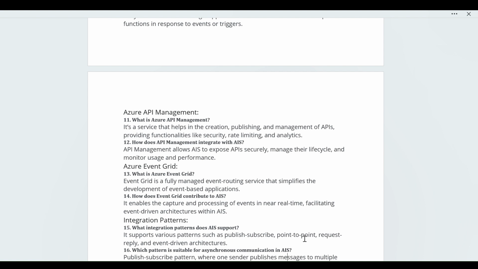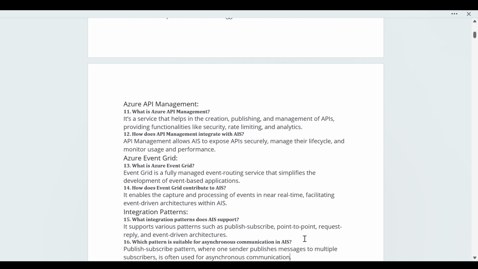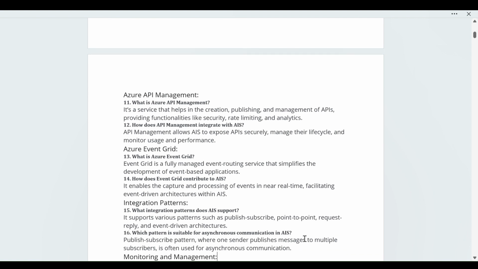Next question is about integration patterns. What integration patterns does AIS support? It supports various patterns such as the pub-sub model, I can say the publish-subscribe model. For example, if I have a YouTube channel and I have multiple subscribers, it is a pub-sub model. It also supports point-to-point, request-reply or request-response, and event-driven architecture. So all these patterns are supported in AIS, I can say in Azure.